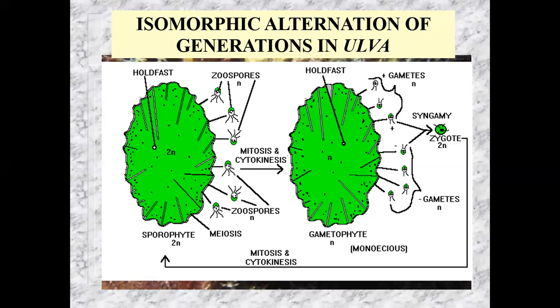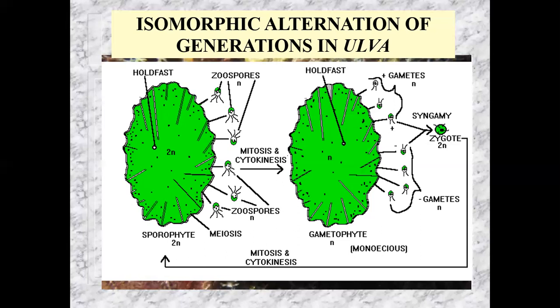The plus ones would be the sperm, the minus ones would be the eggs. They will fuse together to create the zygote. Zygote being the diploid first cell of the new organism, the fertilized egg. The zygote will then develop into a sporophyte, and it'll go round and round again throughout the whole season when the Ulva can grow in the ocean.